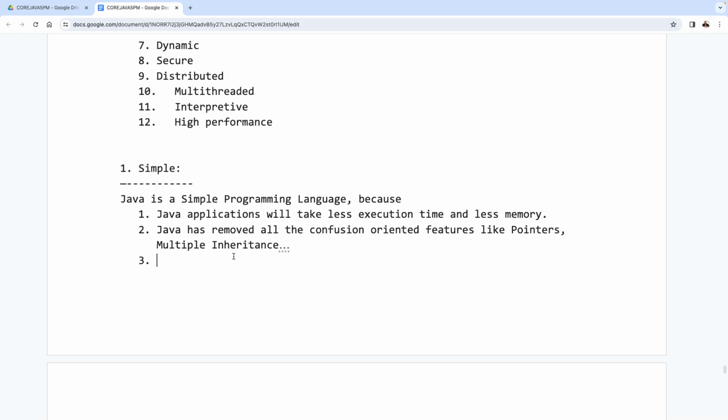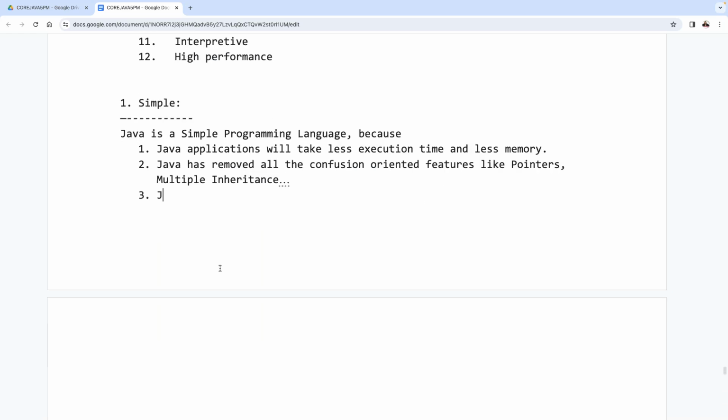Listen carefully. Third one, observe carefully. Java is using all simplified syntaxes. What are the simplified syntaxes? High level syntaxes totally. int i = 10. Very simple syntax for declaring variables, which is followed by C and C++. The same we are using inside Java also.